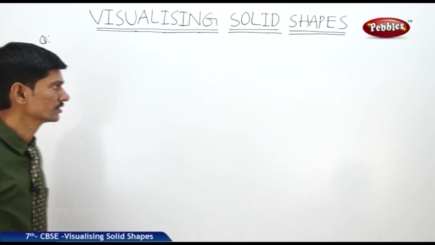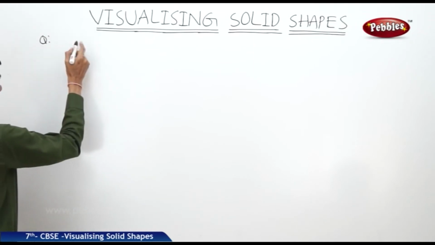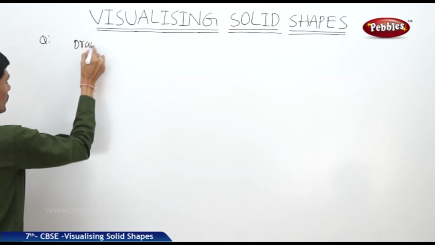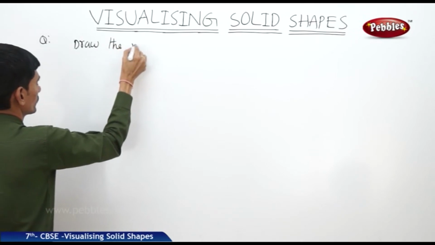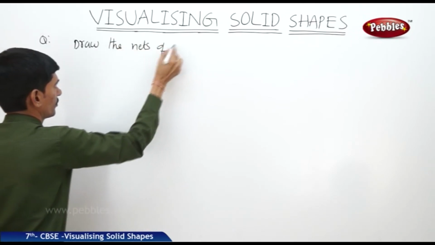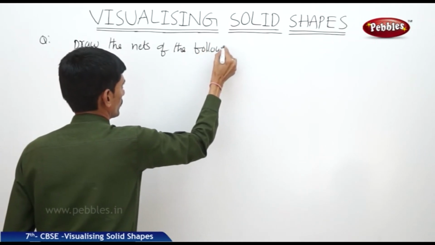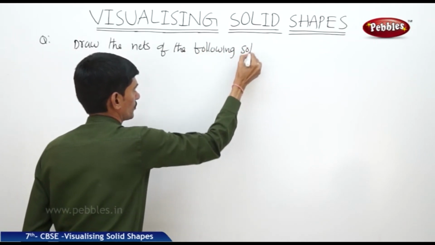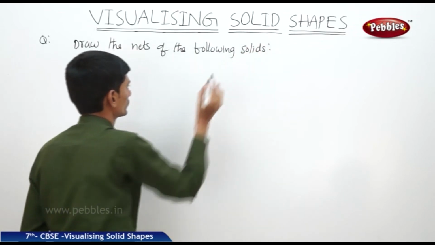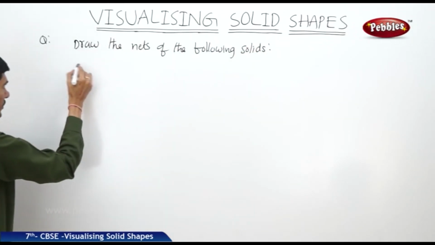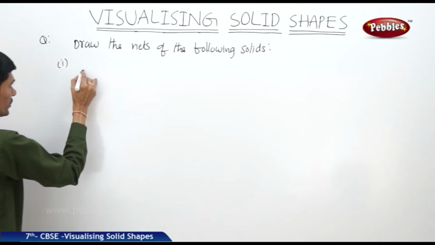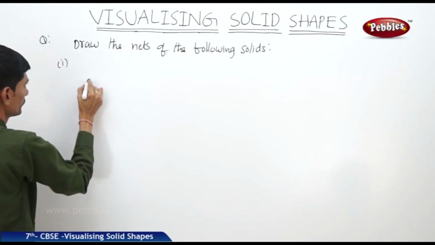Now let us see the next question. Draw the nets of the following solids. The first figure is a cube.